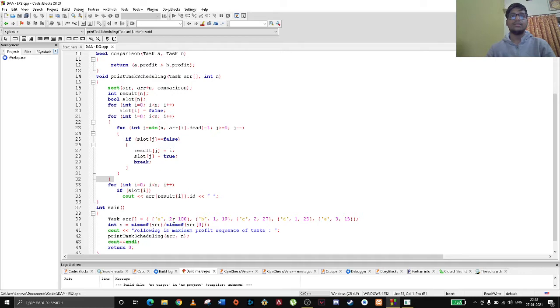There are deadlines of 2, that is A and C. It will give the highest profit to the 1 to 2 second slot, and get 0 from the first 0 to 1 second slot. It will have 27 as the main profit, that is C, so it will go C A. Now you can see B will not come because 0 to 1 is occupied by C, and D will also not come. E can come because the 2 to 3 slot remains, so E will come. That's why the sequence of tasks is C A E.